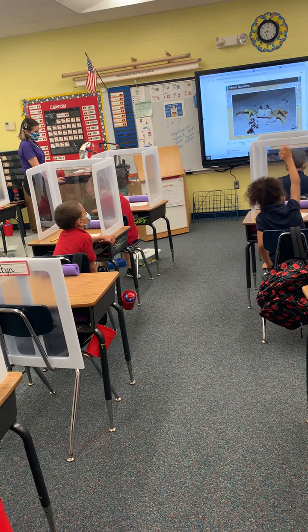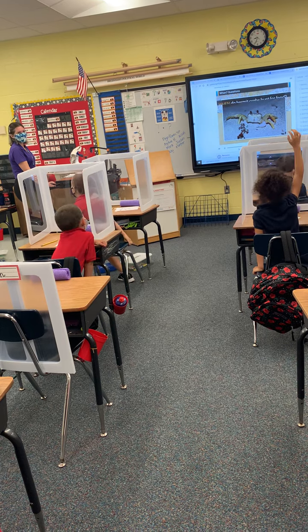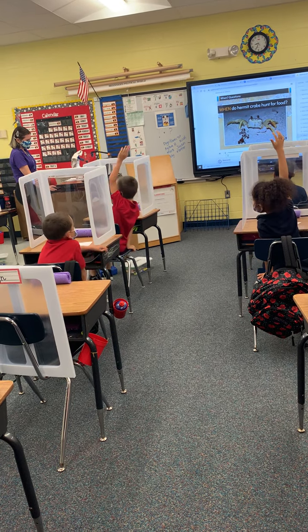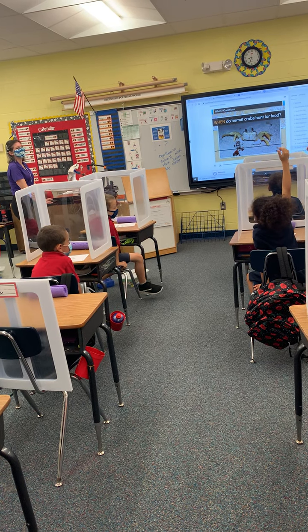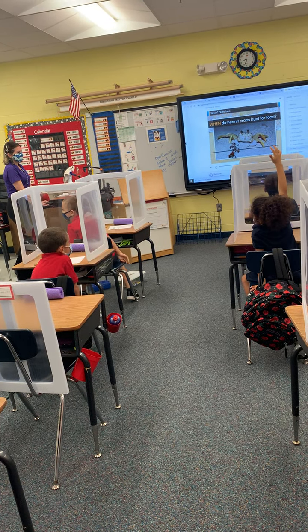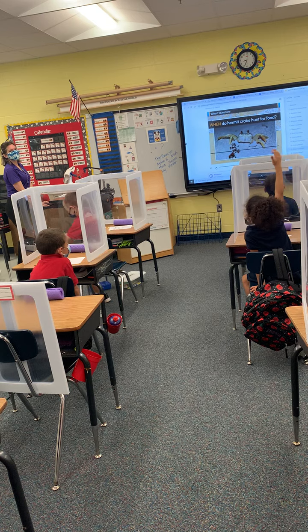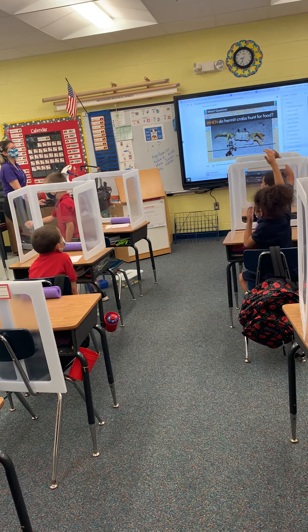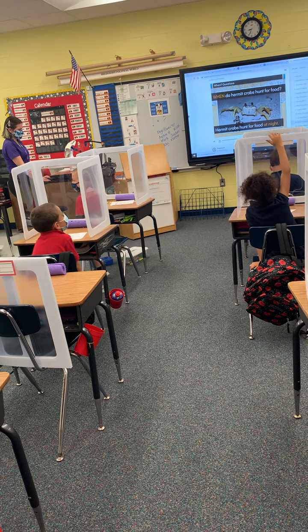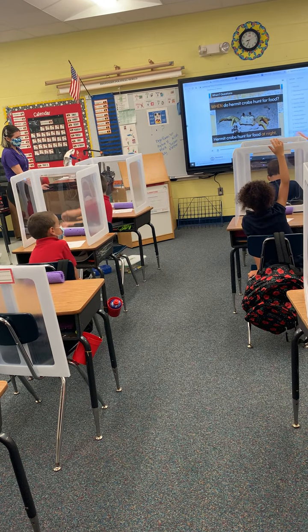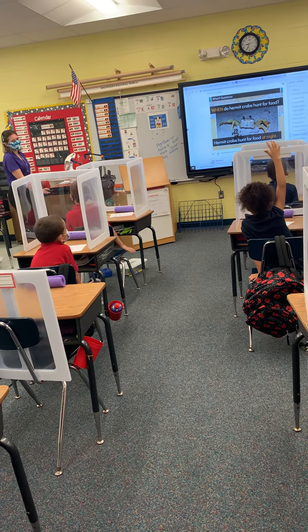Another example of a when question is, when do hermit crabs hunt for food? We can use the details in the picture to answer the question. So when? When do they hunt for food? During the day or during the night? Hermit crabs hunt for food at night. Looking at these important details helps us better understand what is happening in the pictures.